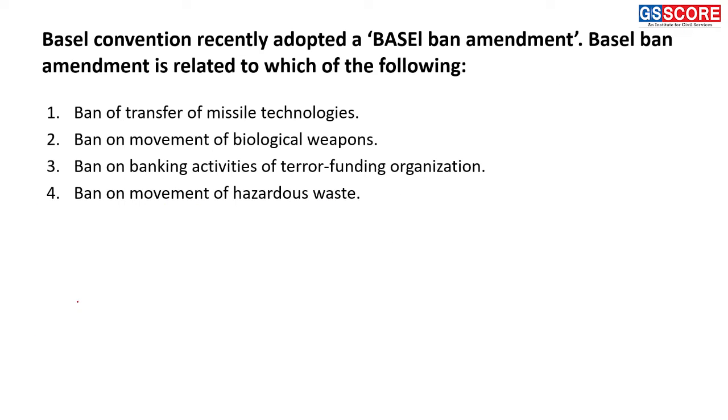Basel Convention recently adopted a Basel Ban amendment, right? So it is the Basel Ban amendment. The Basel Ban amendment is related to which of the following?